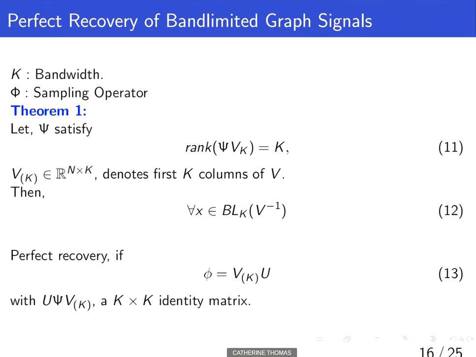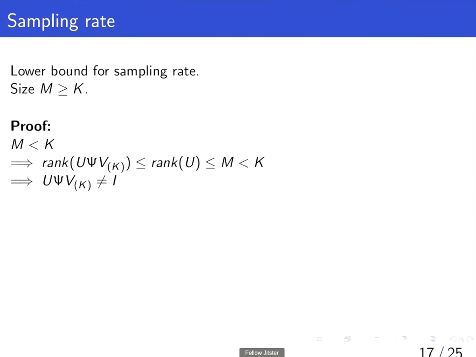Let psi satisfy a full rank condition: rank of psi V_k is equal to k, where V_k is of the order n cross k and has the first k columns of V. Then, for every x belonging to BL_K(V^-1), the perfect recovery condition is that phi is equal to V_k into U, with U psi V_k being an identity matrix. Then, theorem 1 helps in satisfying the lower bound for sampling weight.